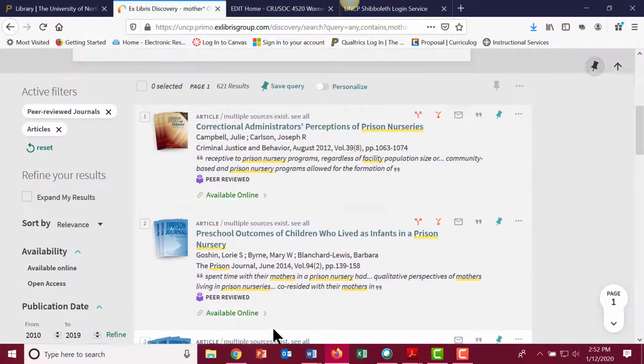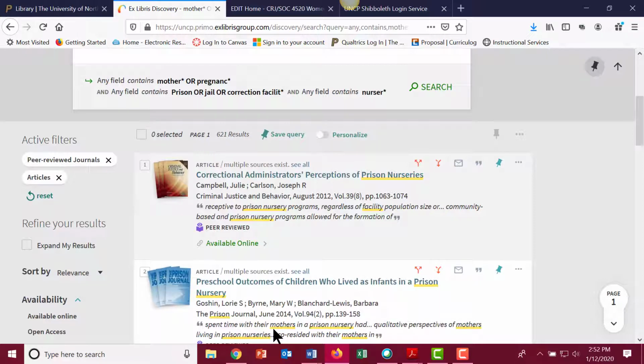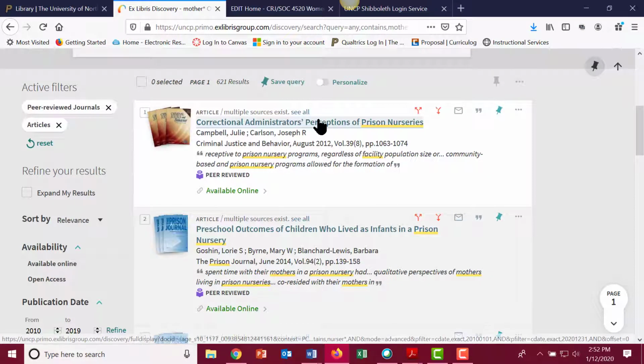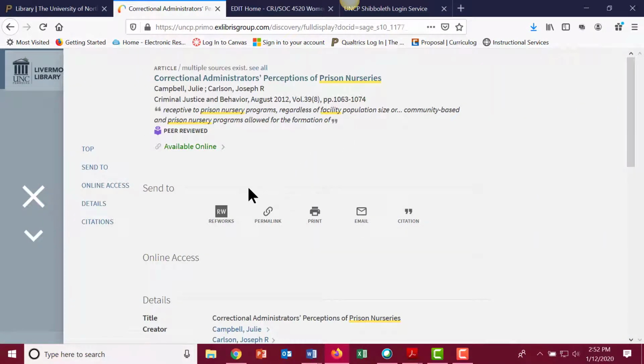But usually what I tell students to do is to at least look through this first list and notice my terms are underlined. And it will tell you multiple sources exist. To view the abstract here, you'll need to click on an article title. It will open up the record.